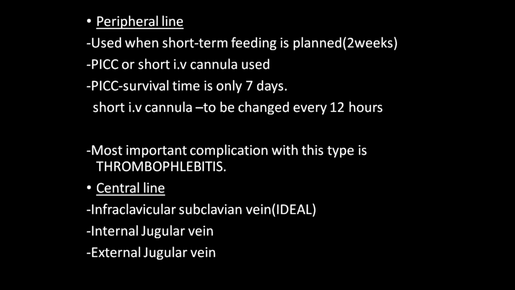This is more prone to thrombophlebitis, so it has to be changed every 12 hours. If you put it on the right wrist and give the TPN, after 12 hours you have to remove it and replace it on the left wrist vein.